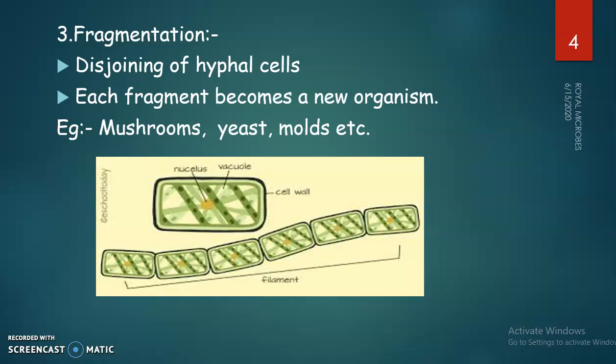Third one is fragmentation. Fragmentation means disjoining of hyphal cells. Here we can see the hyphal cells; these cells get detached or disjoined into small fragments, and each fragment, or each hyphal cell, becomes a new organism. This is mainly occurring in mushroom, yeast, mold, etc.